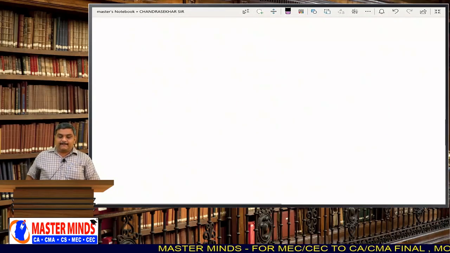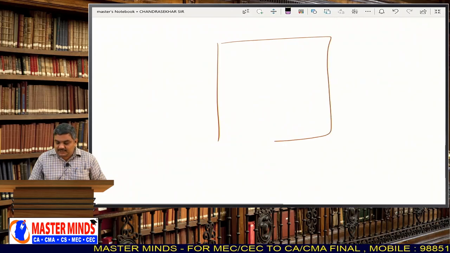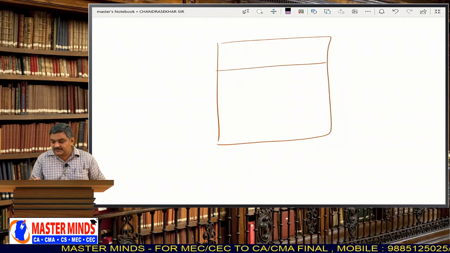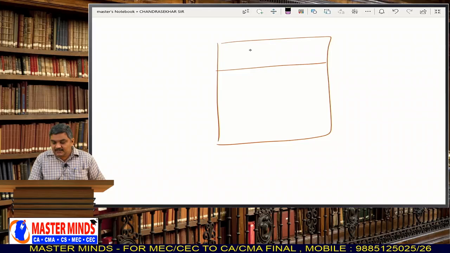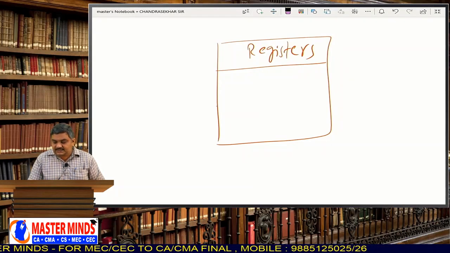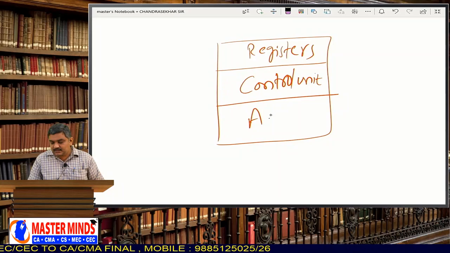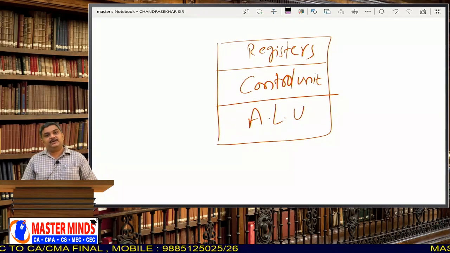So if you take the CPU like this, you can divide the CPU into three parts. This can be called the registers part. This can be thought of as the control unit, and this is the arithmetic and logical unit.